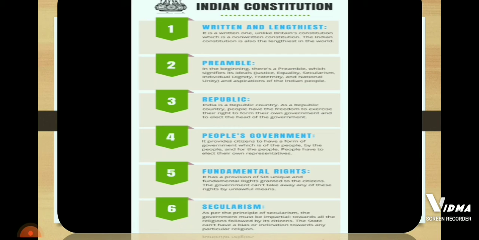Next is secularism. India is a secular country, right? As per the principles of secularism, the government must be impartial towards all the religions followed by its citizens, and the state can't have a bias or inclination towards any particular religion. Means in our country, we have the freedom to practice, accept and profess any religion. We don't have any such restrictions to follow a particular religion.